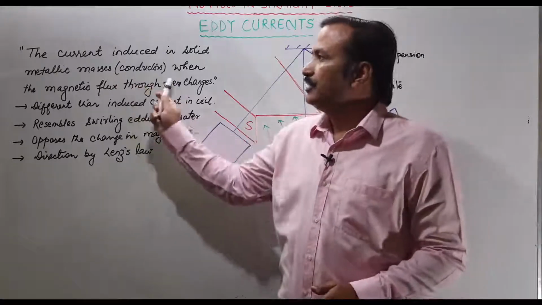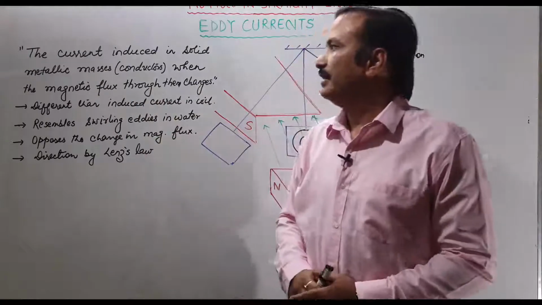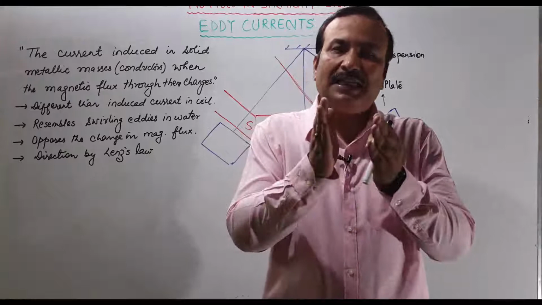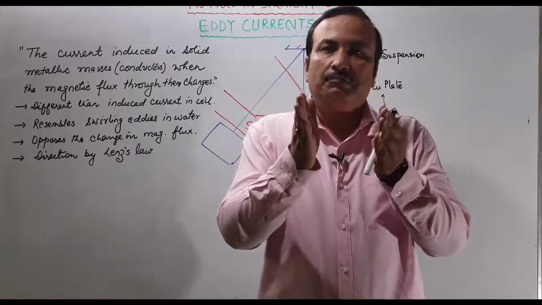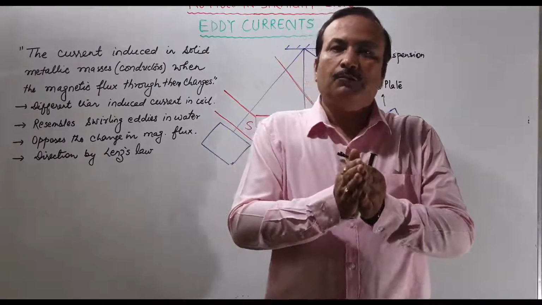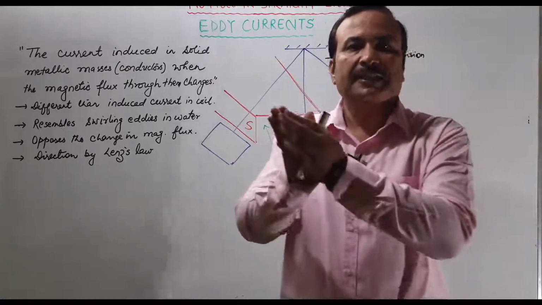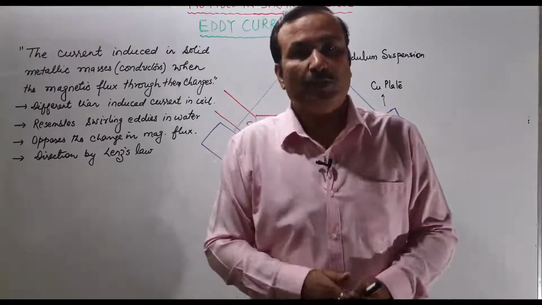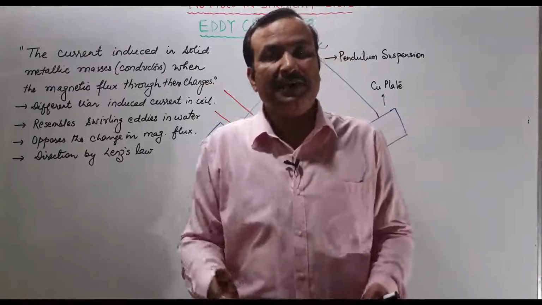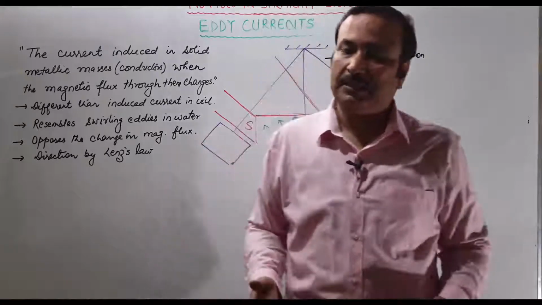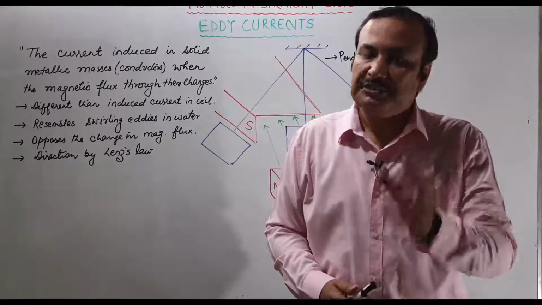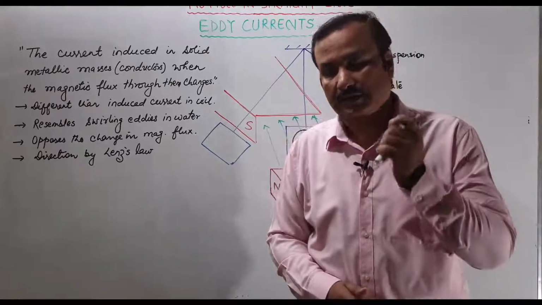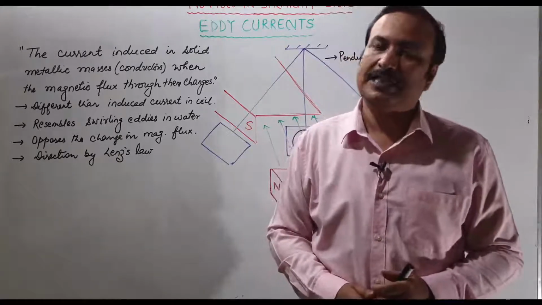So, the current induced in solid metallic masses when the magnetic flux through them changes. तो हम यहाँ solid object लेंगे, solid metallic conductor लेंगे, solid metallic mass लेंगे और हम उसको field के अंदर, magnetic field के अंदर लेकर जाएंगे and we will see what pattern we are getting, what happens, whether the current is induced in the same way as in the conductors or some other way. You will find there is something a little different from the normal induced current in the conductor, and the induced current here is called eddy currents.